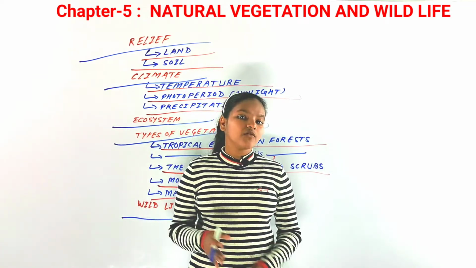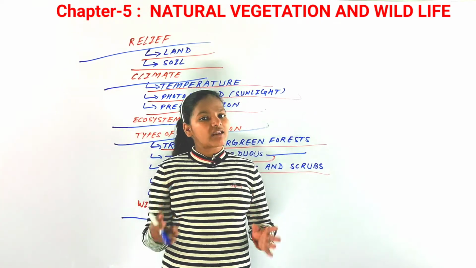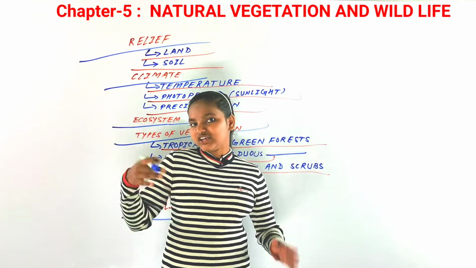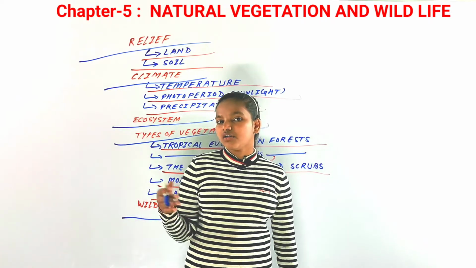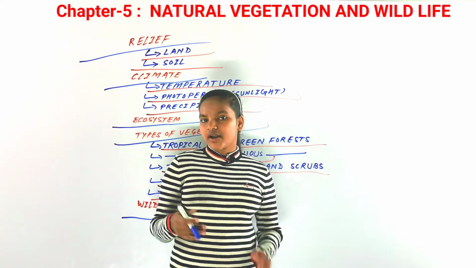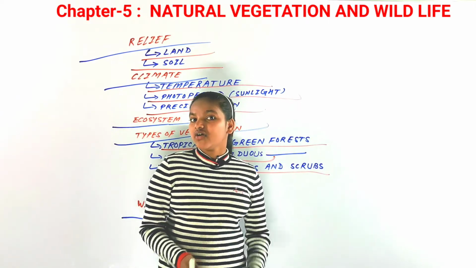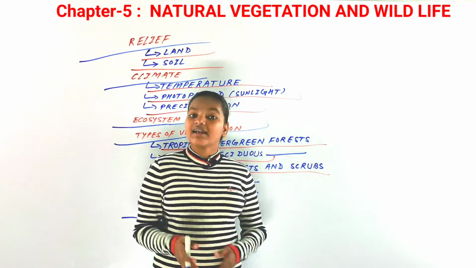Now in this chapter, from start to last, we have discussed the natural vegetation and wildlife. First we saw the factors affecting the natural vegetation, the land and the soil. Now the soil, all of you know, is very important for any vegetation or any land. And we saw the climate, the temperature, the precipitation and the sunlight.